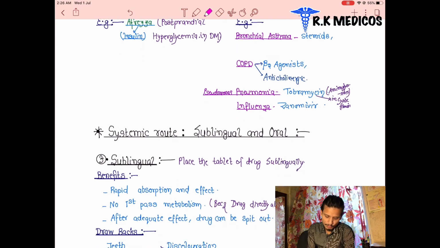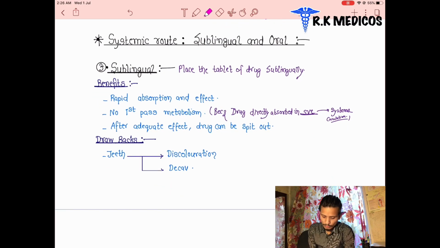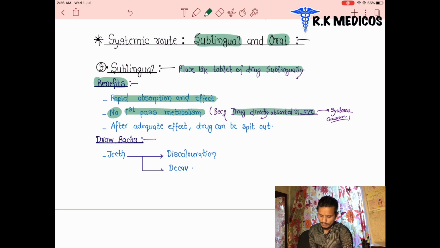Next point, we can see sublingual and oral. Sublingual, below the tongue, and oral. Orally, drugs will be swallowed. Sublingual means placing the tablet, the drug, just below the tongue. What are the benefits? Once again, rapid absorption and the effect will be very fast. There is no first pass metabolism because the drug is directly absorbed into the superior vena cava and the systemic circulation. The drug goes directly to the venous system. No metabolism occurs. Metabolism occurs when the drug goes through the digestive tract, but these directly enter our systemic circulation. So no catabolism happens, meaning first pass metabolism does not happen here.